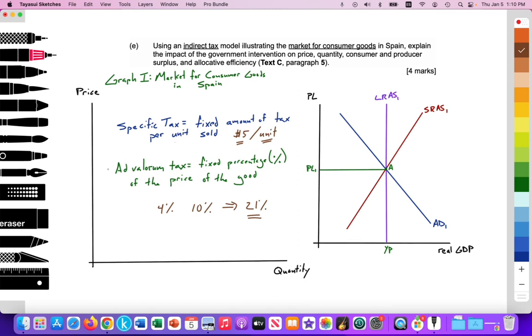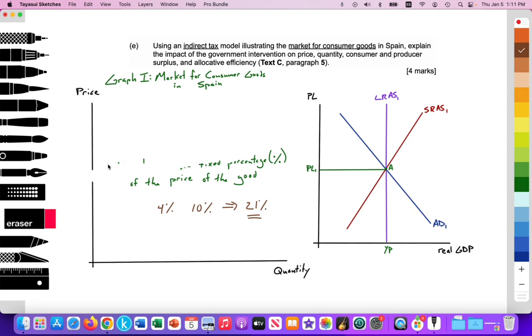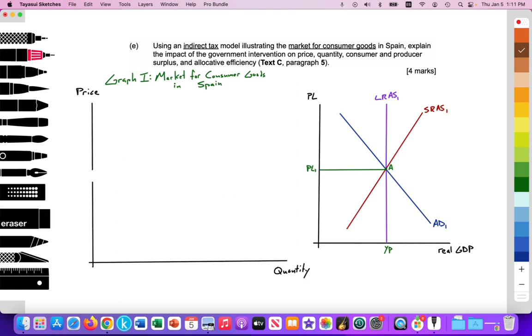So on an IB exam, you don't necessarily need to illustrate an ad valorem tax supply curve, but we will for this video. Okay, so let's go ahead and do it. All right, let's get rid of this and go ahead and illustrate this tax. And then we'll analyze it and evaluate its impacts.